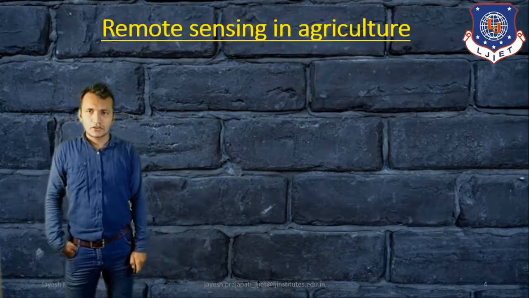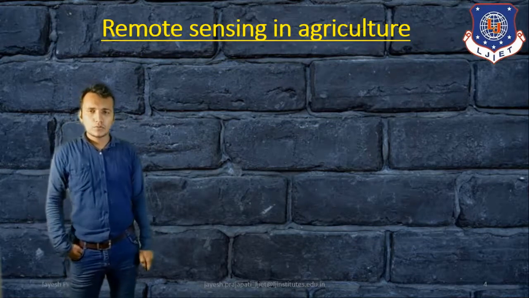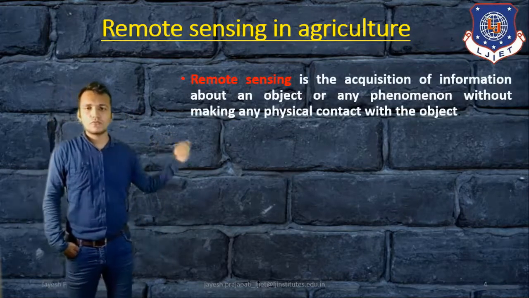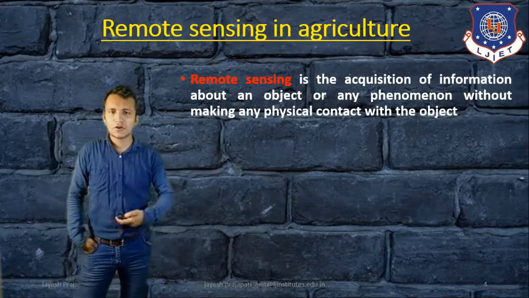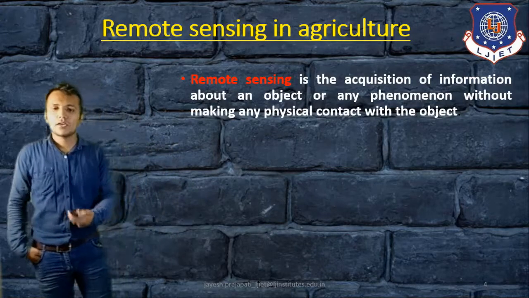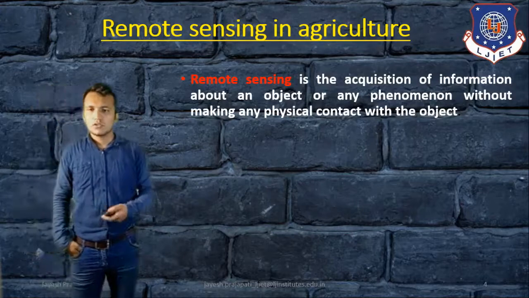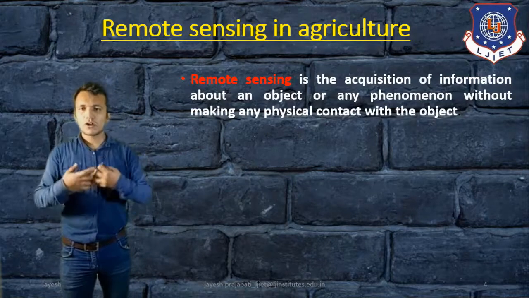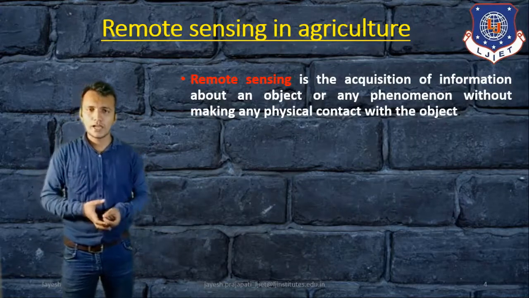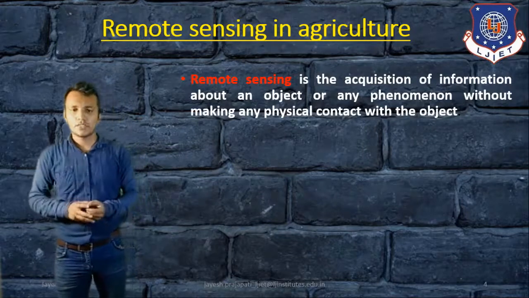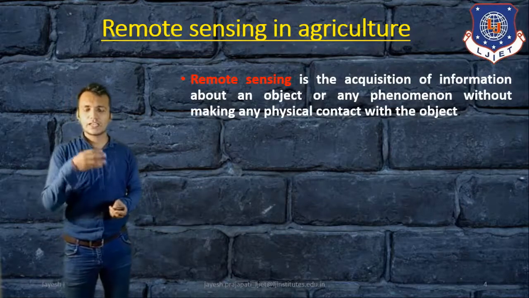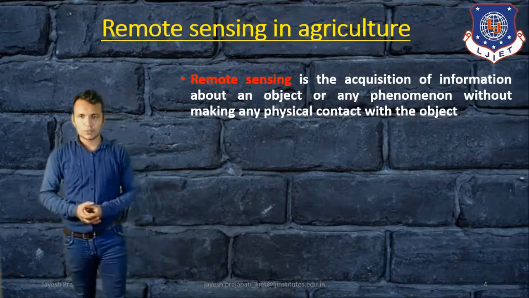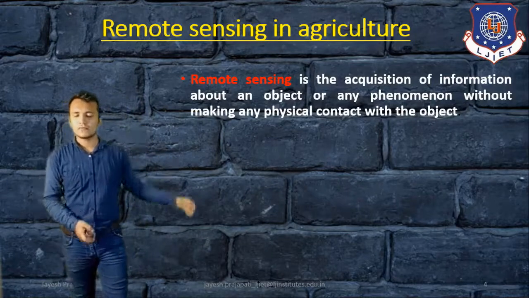Remote sensing in agriculture. If we have to define remote sensing, then remote sensing is the acquisition of information about an object or any phenomena without making any physical contact with the object. That means it can provide the information or condition about the object or phenomena without making any kind of contact with it. Any kind of remote that we can operate can give some information. That is called remote sensing.